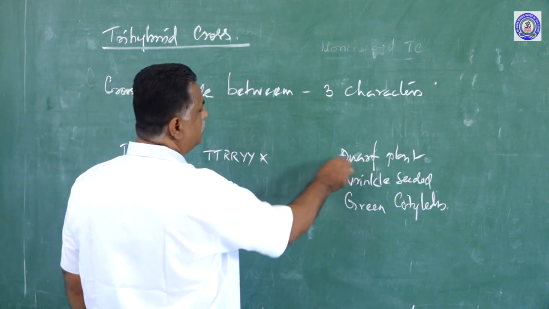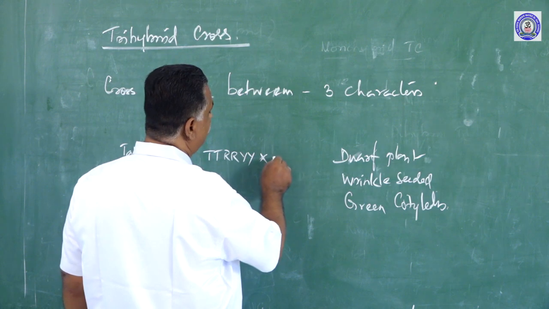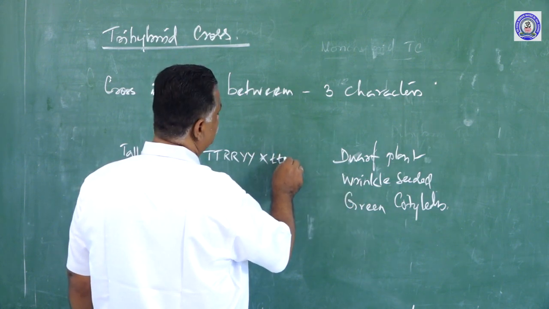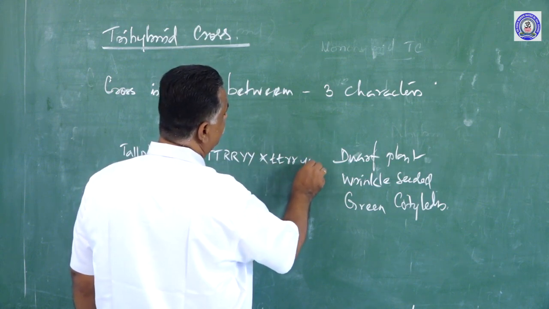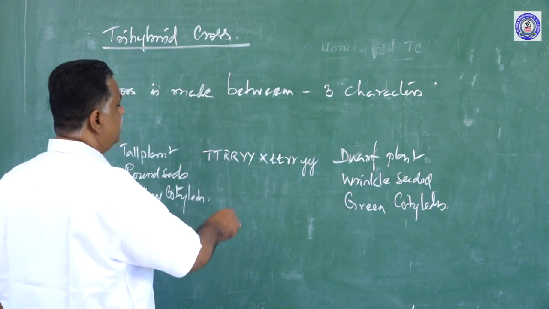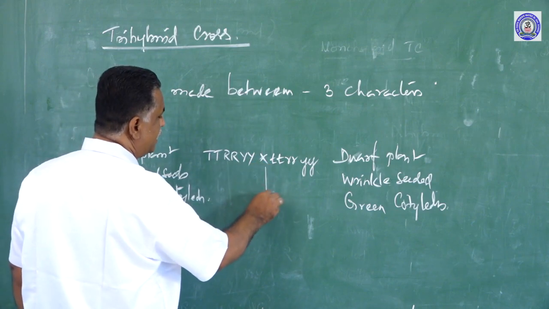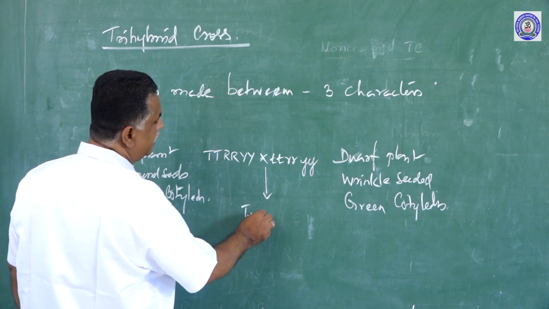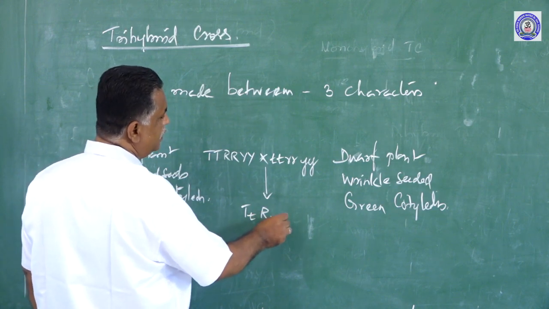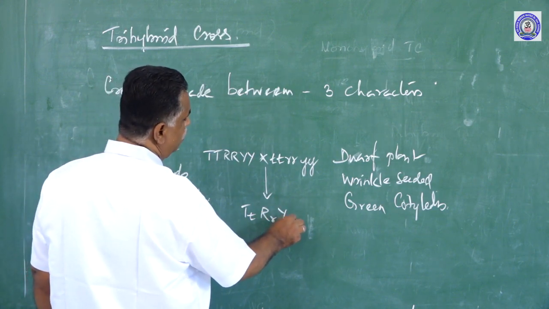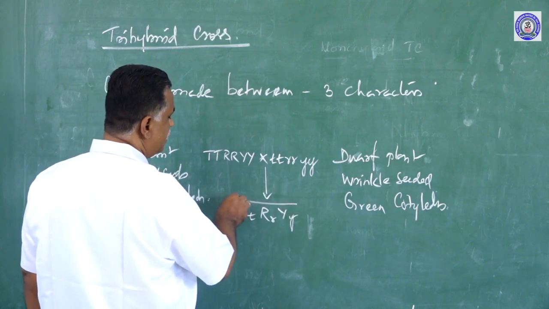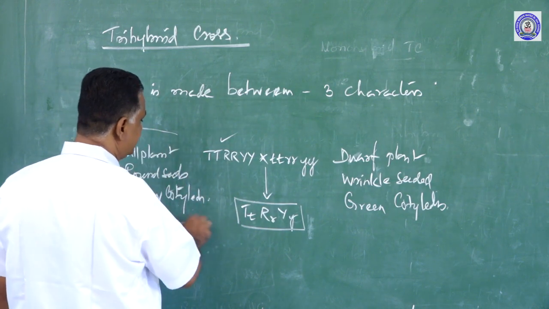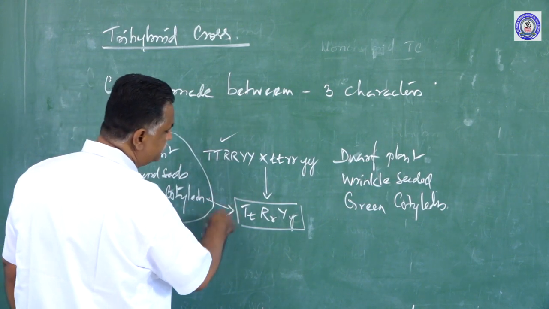And here what is a dwarf? So, dwarf, small t, wrinkled, small r and small y for green cotyledon. And this produces the F1 hybrid, it will produce capital T, capital R, small r, then capital Y, small y. This will be the character of the dominant parent. The same character will be expressed here.